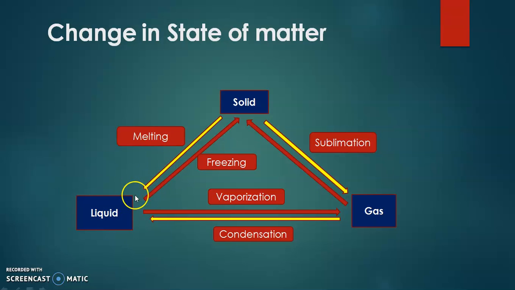For example, water freezes at 0°C or 32°F. So this is all about the change in a state of matter, in which one state of matter is changed into another by some processes.